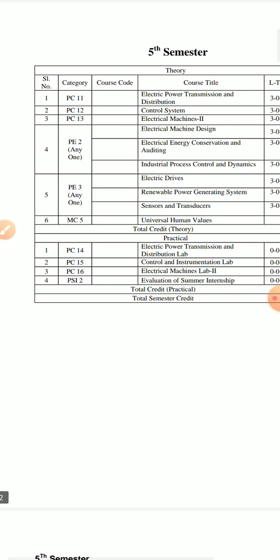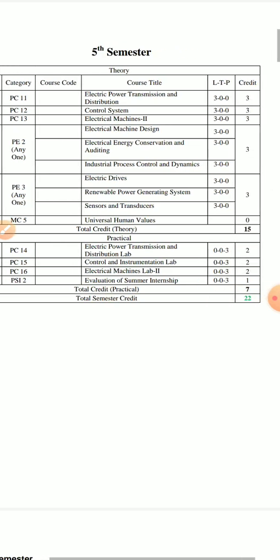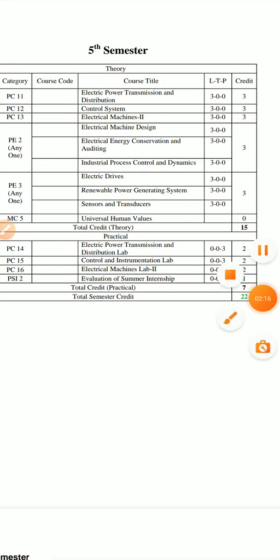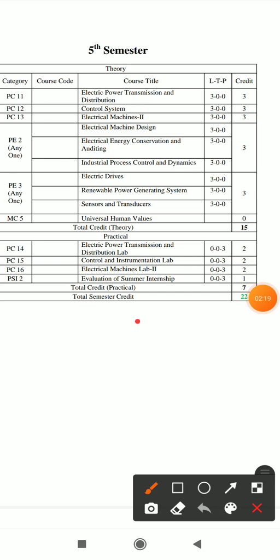So the first paper is electrical power transmission and distribution, the second one is control system, and the third one is electrical machine 2, which are compulsory papers, and these three papers also have 3 corresponding labs. For electrical power transmission and distribution we have one lab, the electrical power transmission and distribution lab. The second one is the control and instrumentation lab, which comes under control system. The third one is the electrical machine 2 lab, which comes under the electrical machine 2 theory.